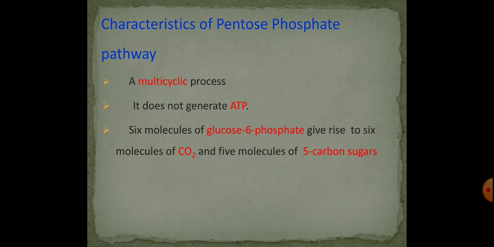So the first substrate of the pentose phosphate pathway is glucose 6 phosphate. It directly takes glucose 6 phosphate, hence there is no utilization of ATP.